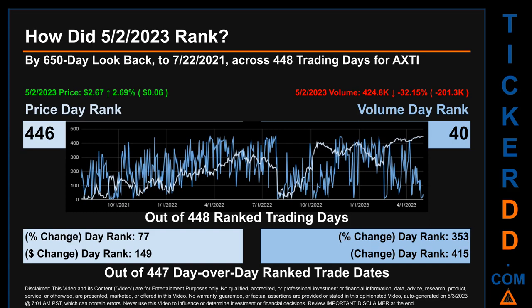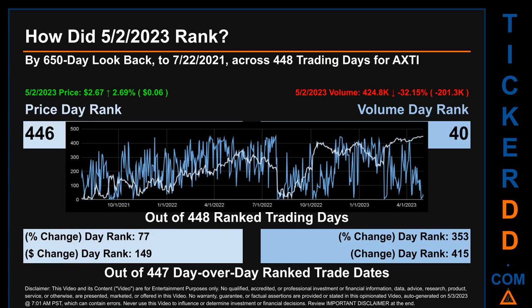How did the 2nd of May 2023 rank for AXTI? By 650 calendar day look back to July 22, 2021, across 448 trading days, of which the 2nd of May 2023 price ranked 446 while its volume ranked 40. Each of the 448 trading days were ranked amongst themselves by highest end-of-day price and volume, with a rank of 1 being the highest and 448 being the lowest ranked day.